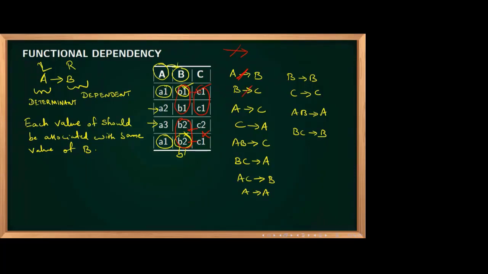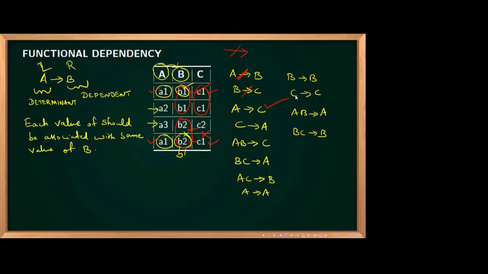What about A determines C? Is it correct? Only C, repetition only you see. A1, A1. Here it is C1, C1. So it's correct. If the left side is repeating, then only the complication will come. If nothing on the left side is repeating, it is always correct. Are you getting the point? So now A determines C is correct.